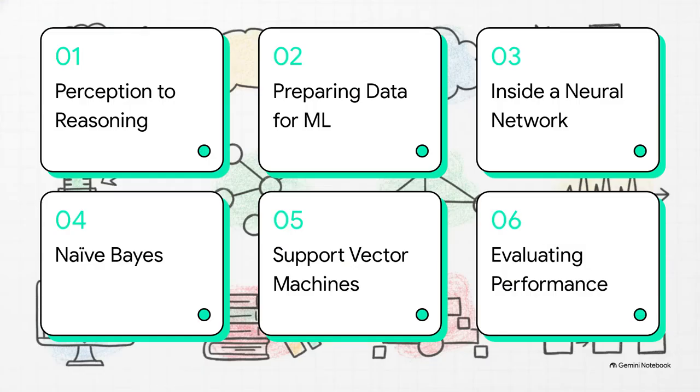Here's our roadmap for today. We'll be covering the shift from perception to reasoning, how we prepare data, the inner workings of a neural network, Naïve Bayes probability, support vector machines, and finally, how we actually evaluate model performance.